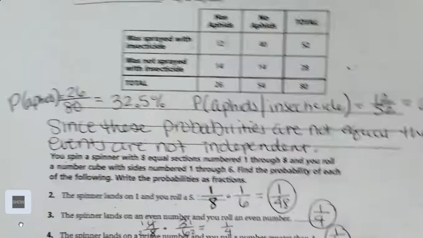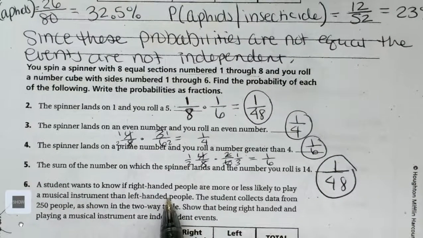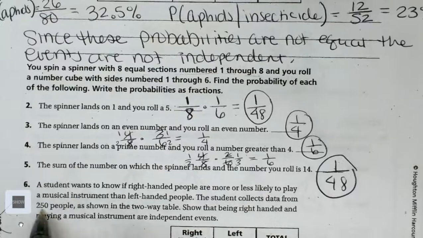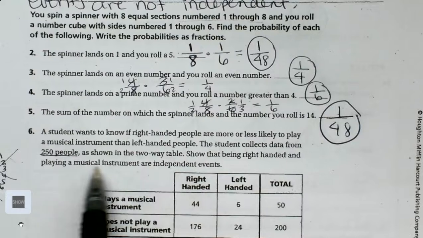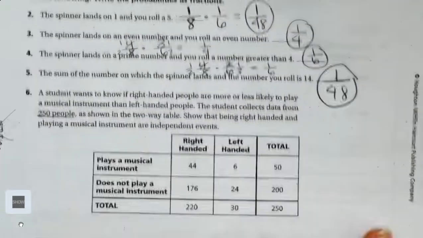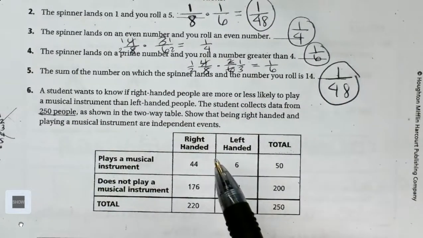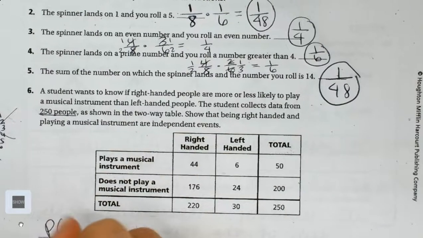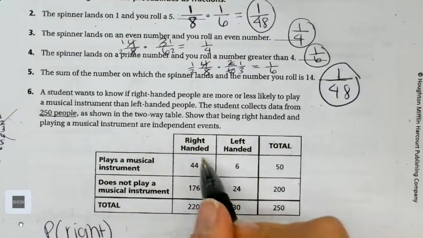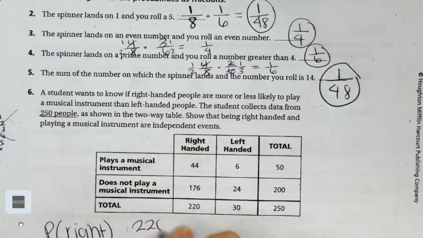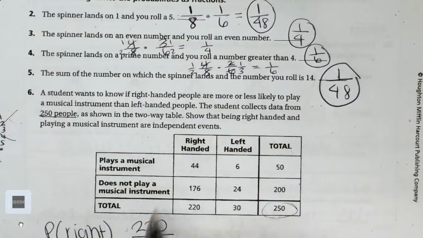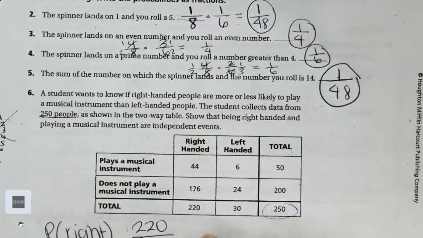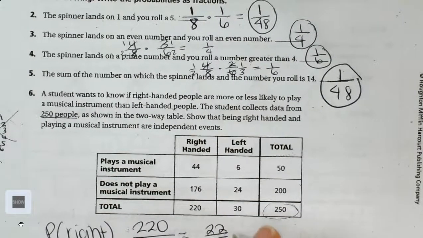A student wants to know if right-handed people are more or less likely to play a musical instrument than left-handed people. The student collects data from 250 people, as shown in a two-way table. Show that being right-handed and playing a musical instrument are independent events. All right, so the probability of right-handed: there are 220 right-handed people out of 250 total people, right? So it's 22 out of 25 people are right-handed.